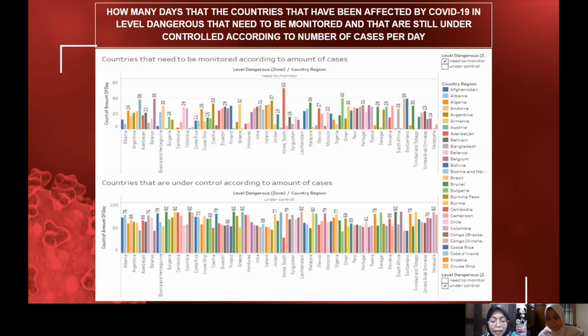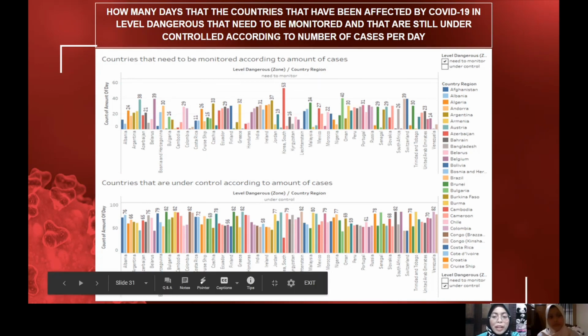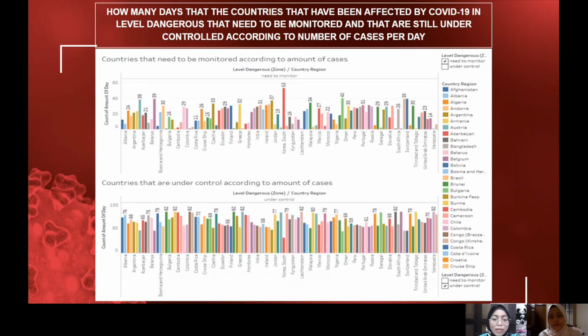But conversely, the highest number of days in a country needing to be monitored is the same as the highest number of days under control. All countries over the world must do everything they can to fend off this virus. For this chart, we did not include countries with the highest cases every day, such as the United States. This is because the United States has confirmed cases that keep increasing every day, and there is no day in the US with fewer than 50 cases.